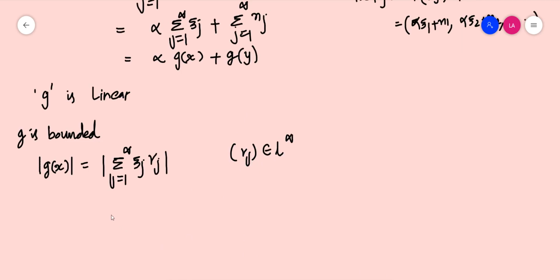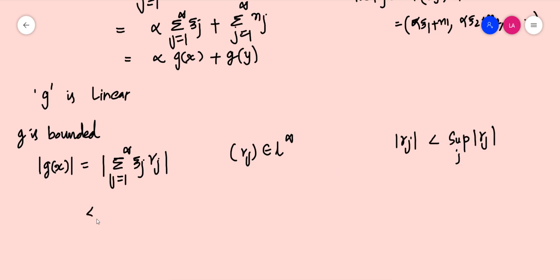Since gamma j belongs to L infinity, clearly each of the components should be bounded. So modulus of gamma j is always less than or equal to supremum over j of modulus of gamma j. So instead of gamma j we can substitute supremum over j modulus of gamma j and use this inequality.